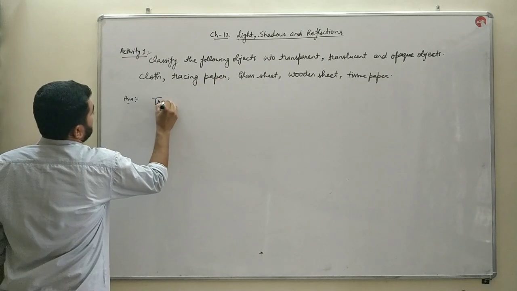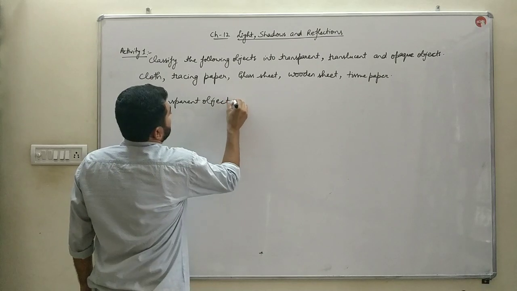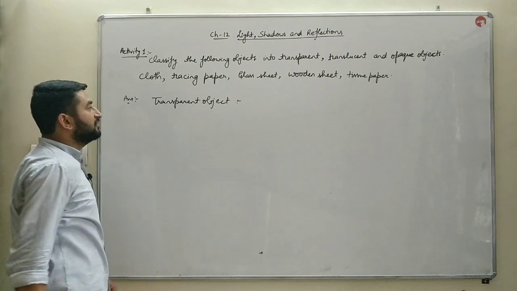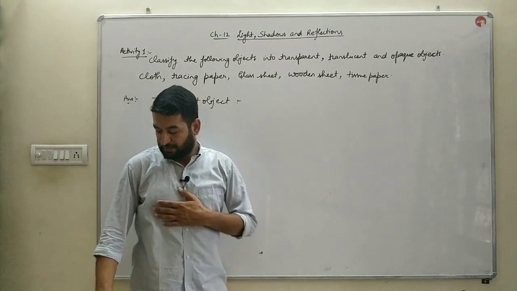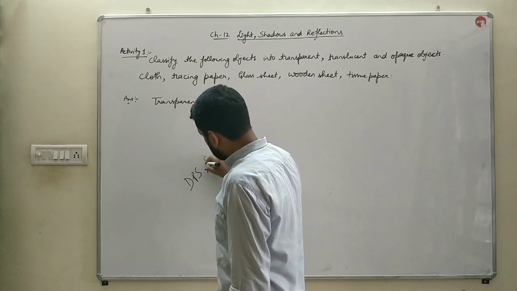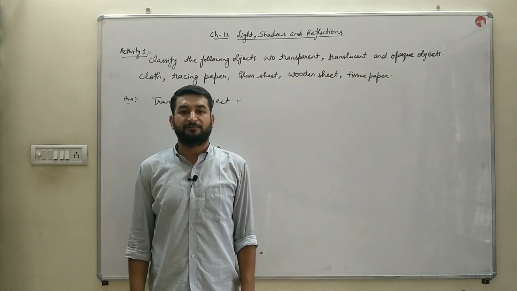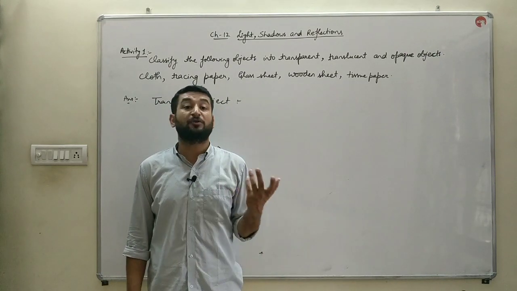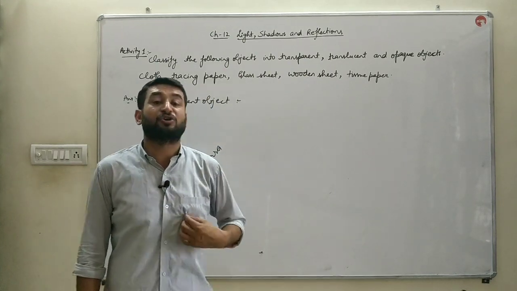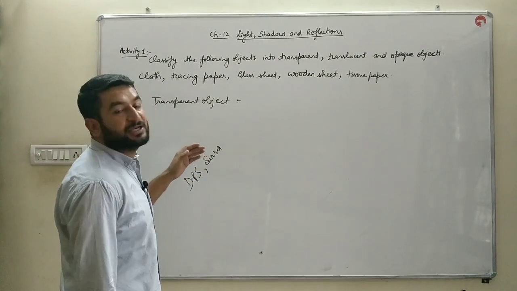So first we'll go with the transparent objects. Out of the given examples, cloth does not allow the light to pass through it. If I write something here and stand in front of it, then beyond this cloth you cannot see. My body is beneath these clothes, but you cannot see it. Why? Because these clothes are opaque. They do not allow the light to pass through.